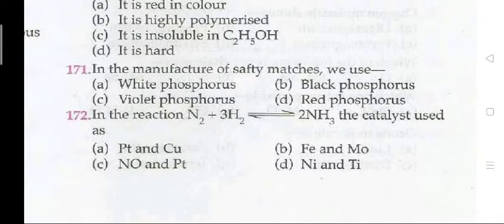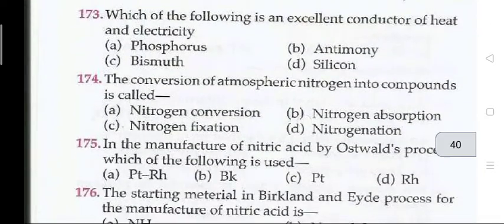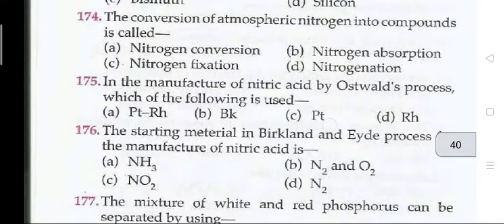And the next question. In the reaction N2 plus 3H2 reversible reaction 2NH3, the catalyst used is B, Fe and Mo. Next question. Which of the following is an excellent conductor of heat and electricity? That is C, bismuth. The conversion of atmospheric nitrogen into the compounds is called C, nitrogen fixation. Next question.